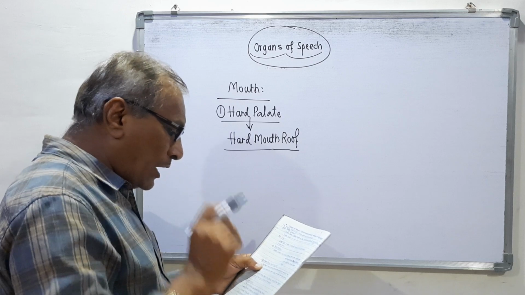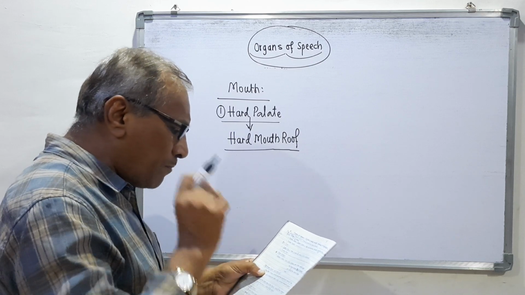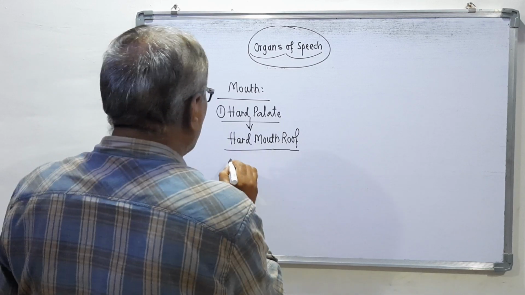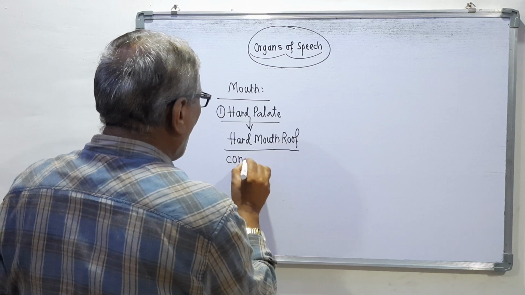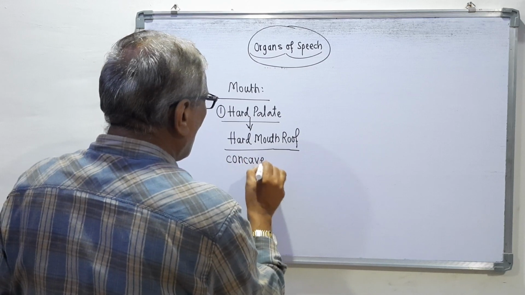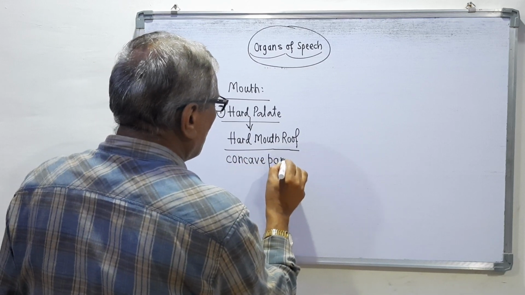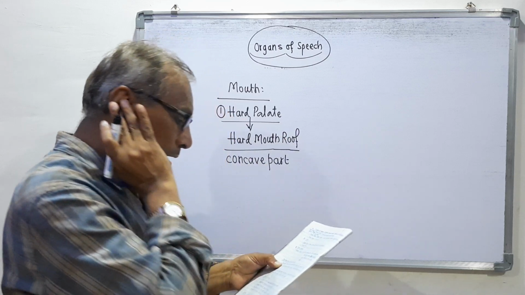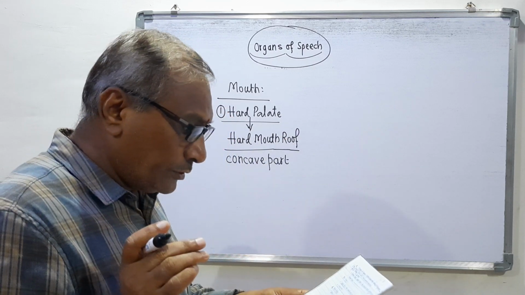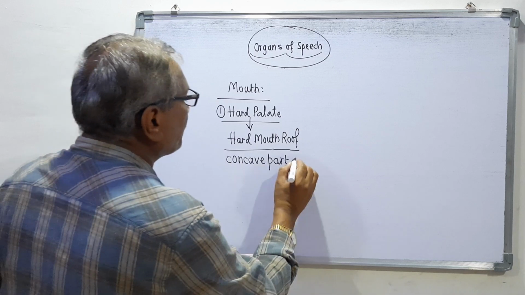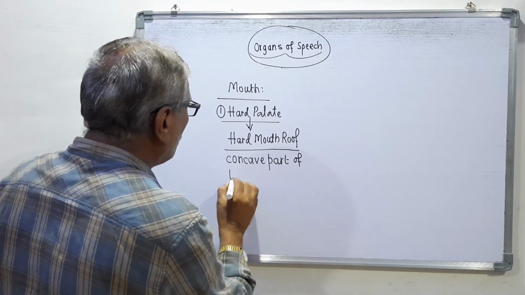This is the concave part of the mouth roof.